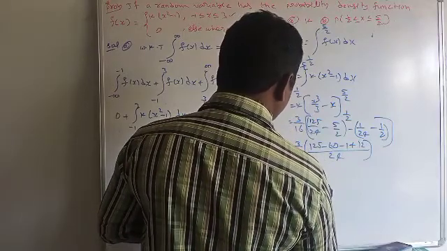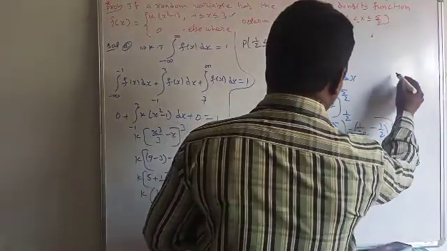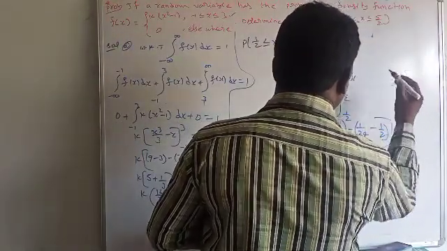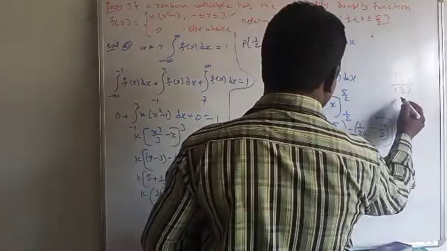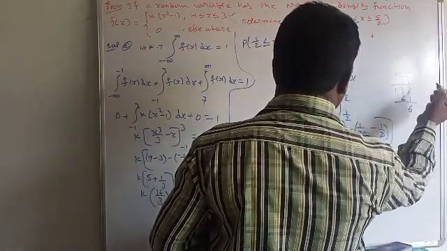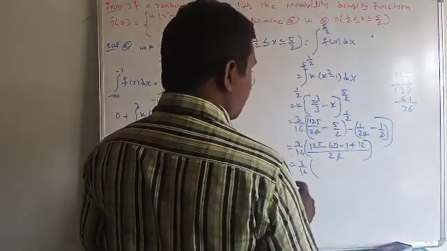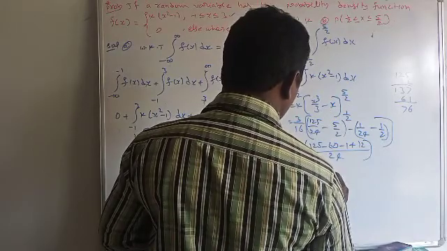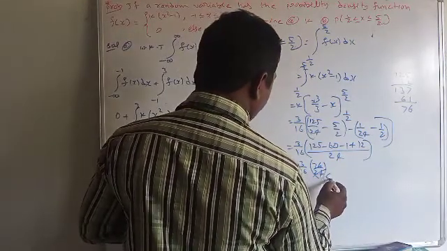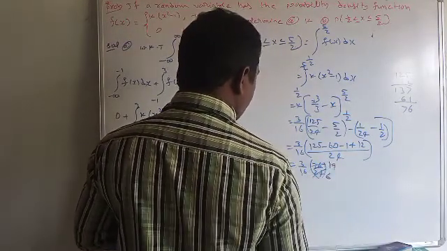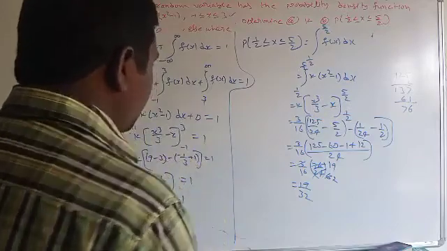Finally, this is equal to 3 by 16 into 125 minus 60 minus 1 plus 12. 125 plus 12 is 137, 137 minus 60 minus 1 is 76. So 76 by 24, where 4 cancels in the 6 times and the 19 times, and 3 cancels in the 2 times. Finally, 19 by 32.